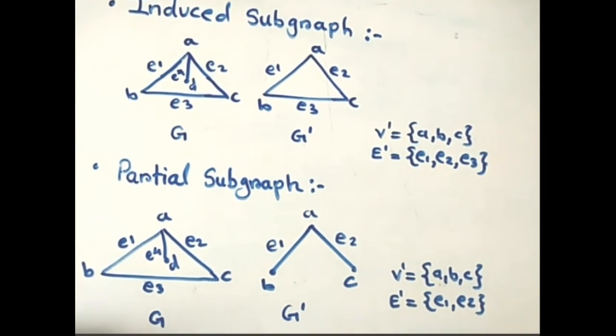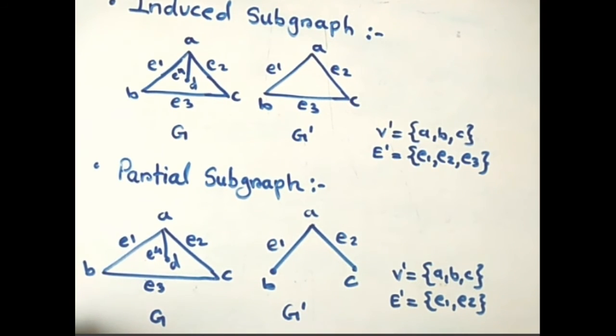Now, what is partial subgraph? A graph is said to be partial subgraph if it contains some of the edges that have both endpoints in V'.